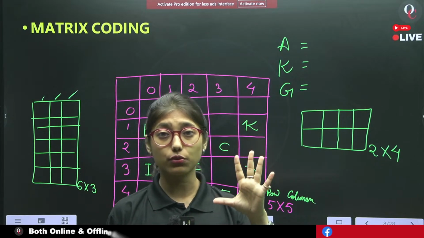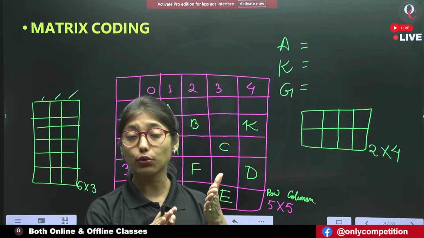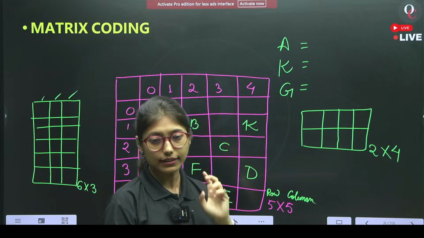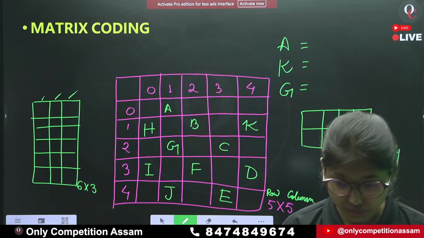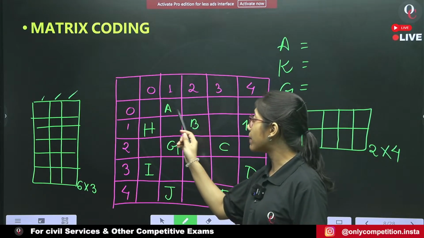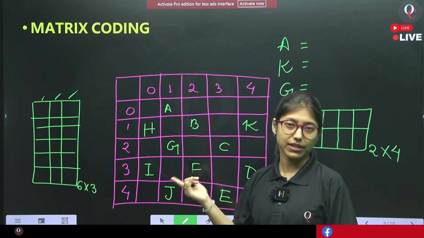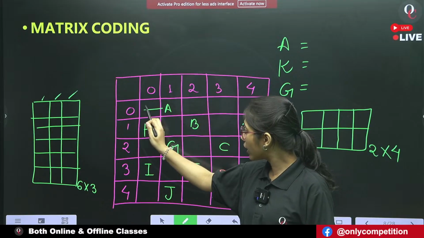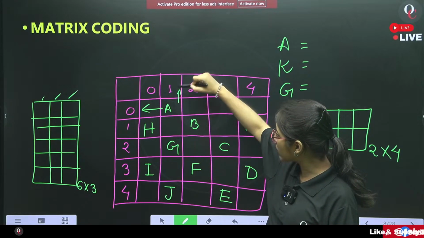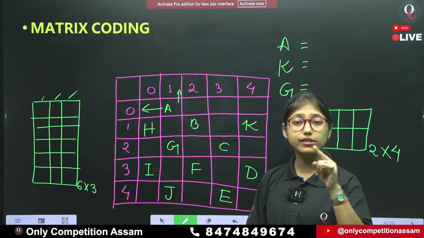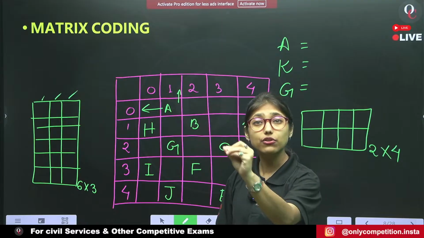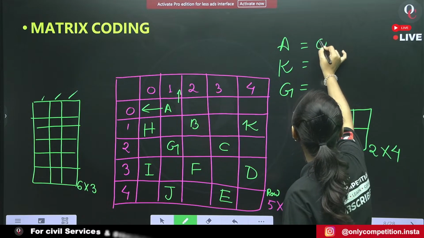Always remember one thing, students. Whenever you check for the matrix code, row comes first, column comes second. Okay? Now, how do we check the matrix code in this particular matrix? Have a look here. Row is 0 and column is 1. Therefore, A's matrix code is 0, 1.